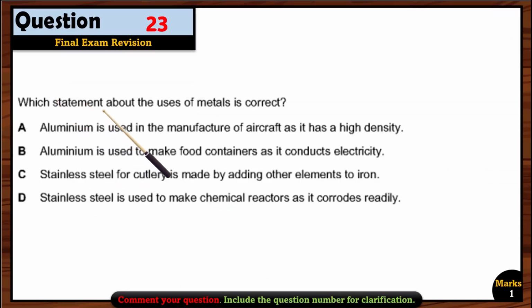Let's see question 23. Which statement about the use of metal is correct? Aluminium is used in the manufacture of aircraft and it has a high density. Wrong. Aluminium is used to make food containers as it conducts electricity. Wrong. The reason is wrong. The options, the uses are right, but the reasons are wrong. Stainless steel for cutlery is made by adding other elements to iron. Yes, that's right, because stainless steel is actually an alloy of iron. So that's why option C is the right option here.